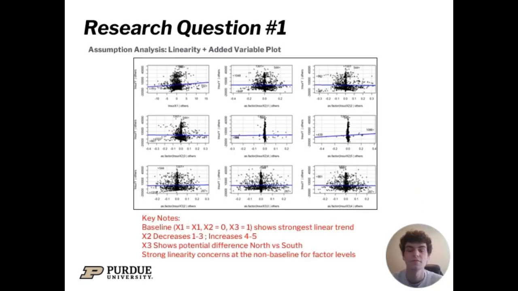Next, we checked our assumptions for the data, the first of which being linearity through the use of an added variable plot. Most of the variables that we see here do tend to have rather linear relationships, which isn't too surprising considering the fact that they are factor levels and we're investigating what sort of effect. Some things to note, however, is that we do tend to see a slight decrease for x4, the number of children between 1 and 3, and then it increases again between 4 and 5, as well as x6, the region lived in, showing a potential difference between the north and the south.